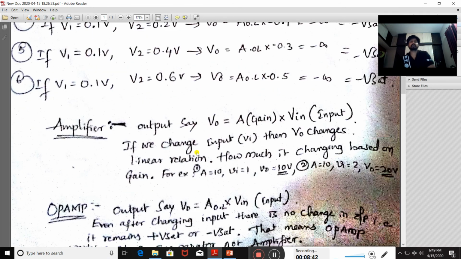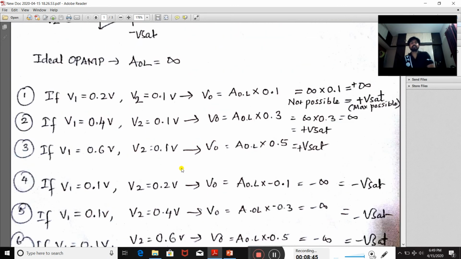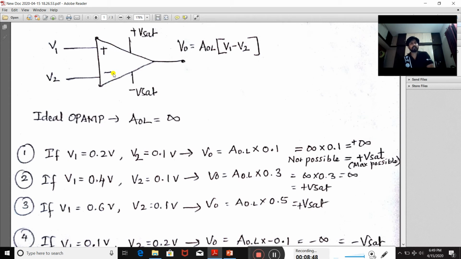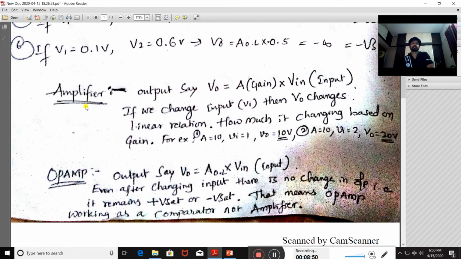Now let us try to understand how exactly it works. Is this operational amplifier working as an amplifier? Let's check it. If it is an amplifier, then what happens? In an amplifier, the output V0 is equal to gain times input voltage. Consider some gain and some input, then as you change the input voltage, the output also should change. If we change the input Vi, then V0 changes in a linear relation, based on the gain as well as the input voltage.